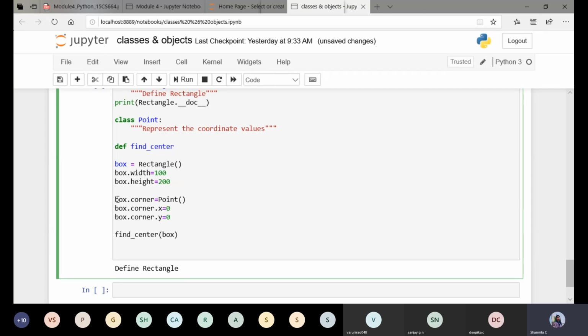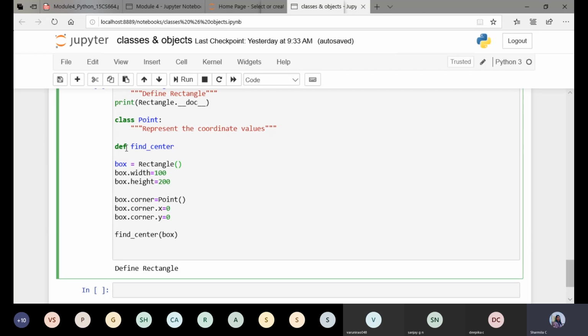If you want to check the type here, just give print box dot corner. The output will be returned as an object with a memory location. Your box is an object by itself, but box dot corner is also an object, an instance of the class point, and it is also an attribute of an object of another class. Print the value and you can see it returns an object with the memory location.